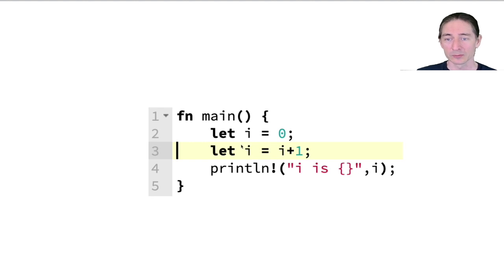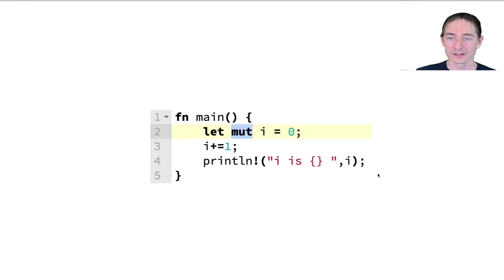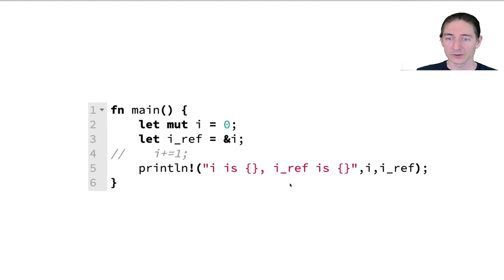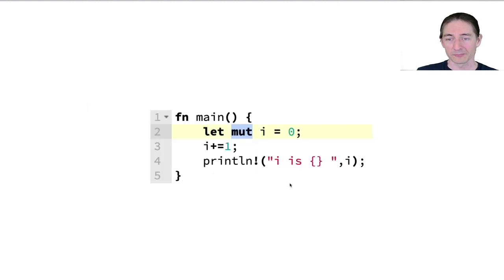So here the new variable sort of overwrites in terms of the name. Later on in the program, we will be using this variable i to refer to it with an i. Okay, but for now, let's stick with the mutable version of the variable, and we'll see this case a little bit later. Right, so here's the mutable version. Mutable simply means it can be modified. If we run this one, you'll see the output will just be i is 1.